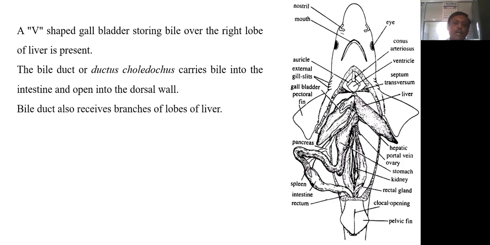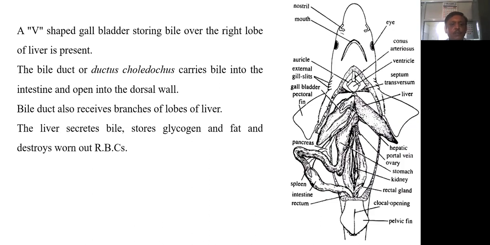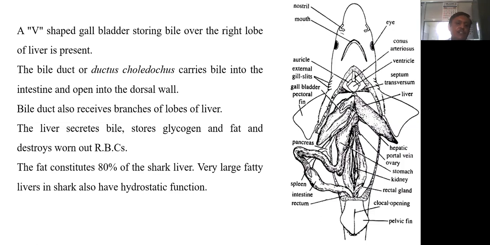The bile duct also receives branches from the lobes of the liver, as shown in the diagram. The liver secretes bile. It stores glycogen and fat and destroys worn out RBCs. Fat contributes 80% of the shark liver. The very large fatty liver in the shark also has a hydrostatic function.